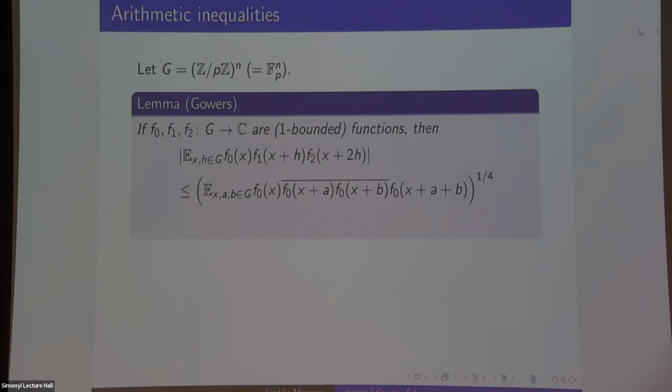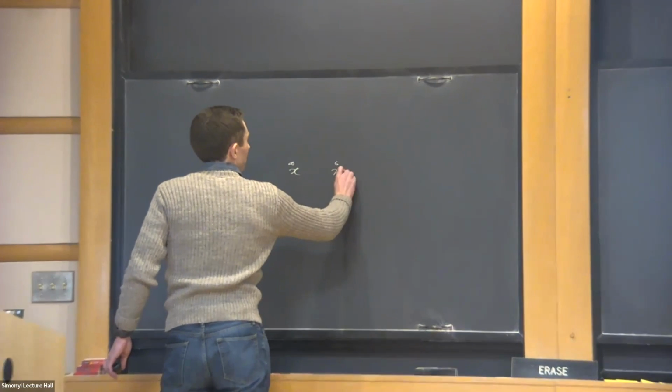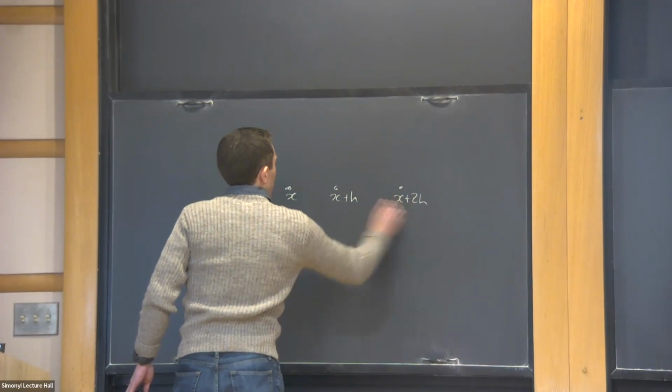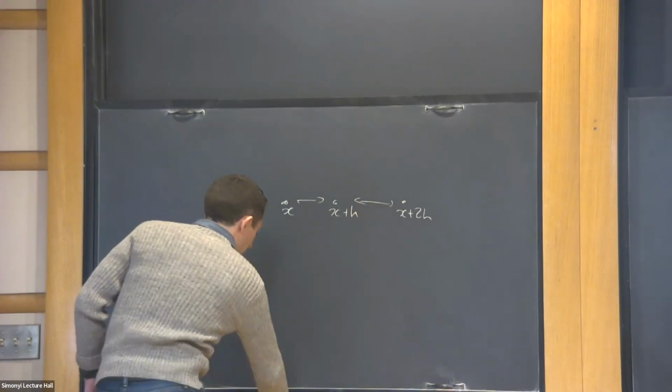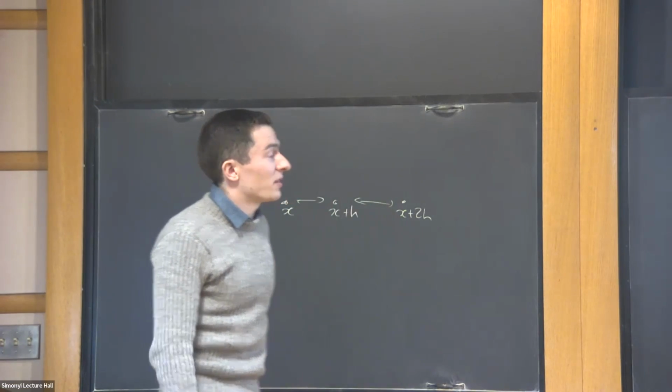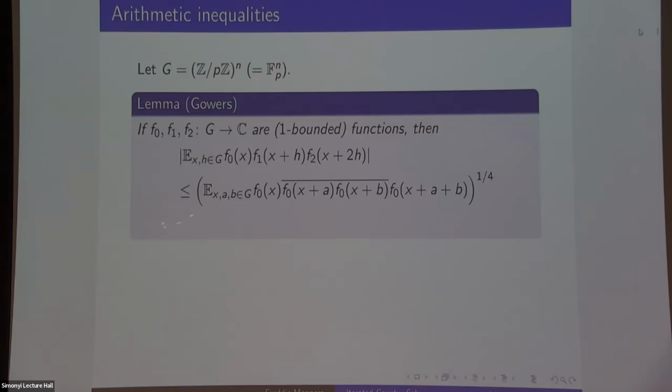So what's an example of something you prove in this arithmetic setting by applying the Cauchy Schwarz inequality many times? Well, this is a lemma due to Tim Gowers, or at least explicitly due to Tim Gowers, and maybe known in spirit before him. If I have some quantity like this, which is a multilinear average over arithmetic progressions, think of this as taking the configuration x, x plus h, x plus 2h, which form an arithmetic progression, then taking my favorite functions, evaluating them at those points, and taking the average. Then this is controlled by this expression involving f0. So this inequality is true.